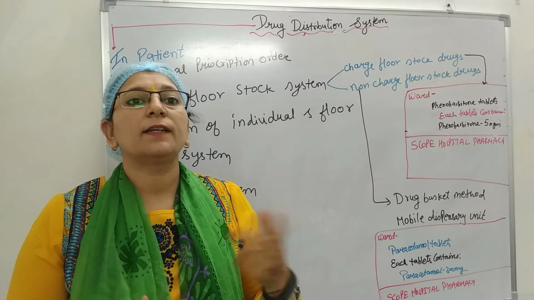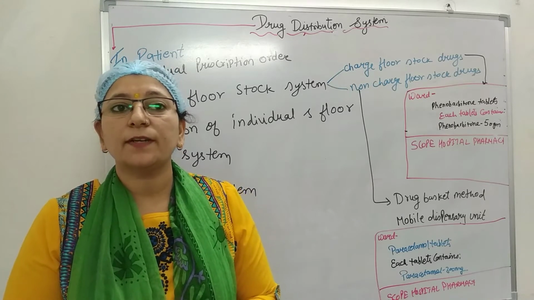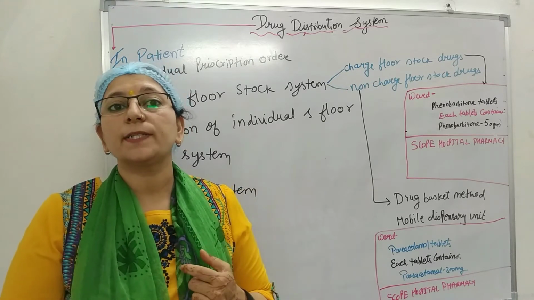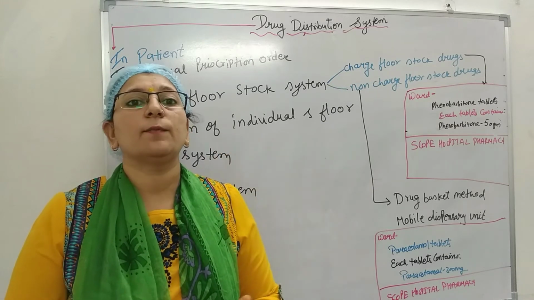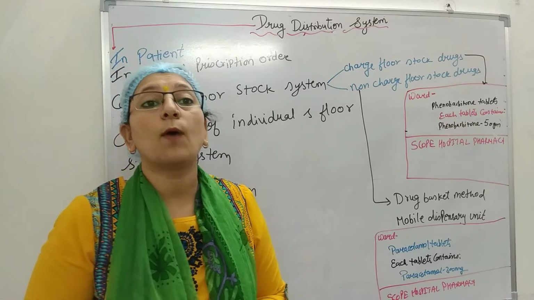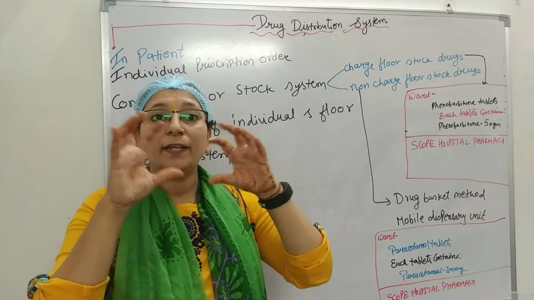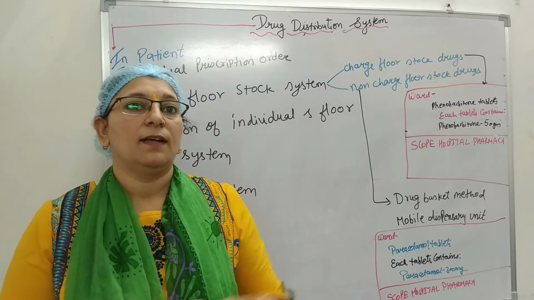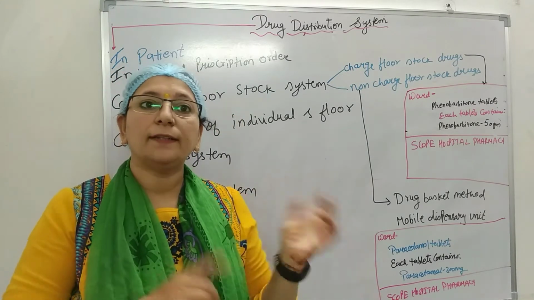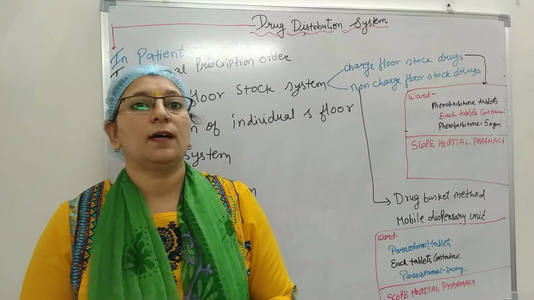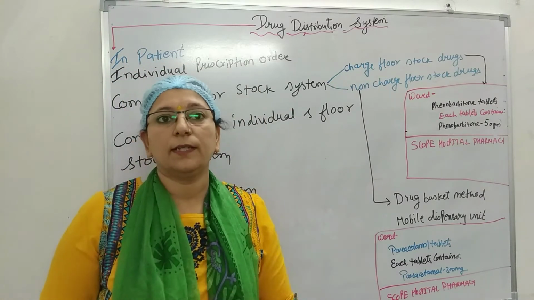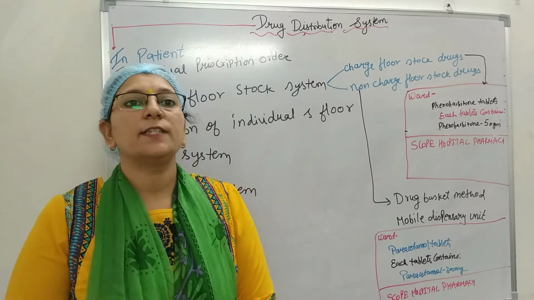Advantages: the drugs are readily available for administration, minimum return of drugs, reduced inpatient prescription order, reduction in number of pharmacy personnel required. This is a complete floor stock system. Nursing stations are there where the drugs are stored and they are administered by the nurse according to the chart order of the physician.